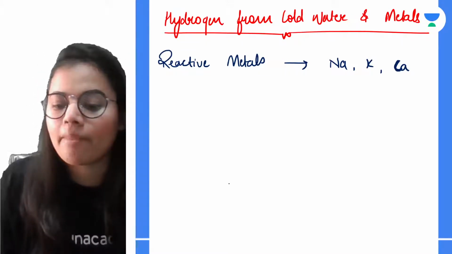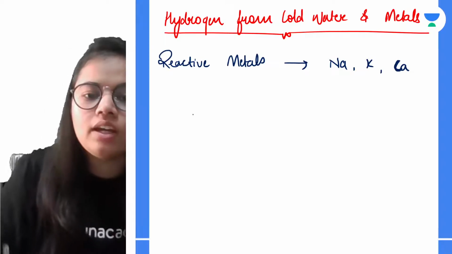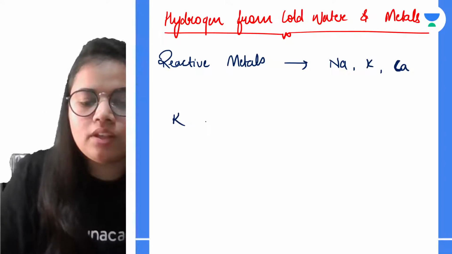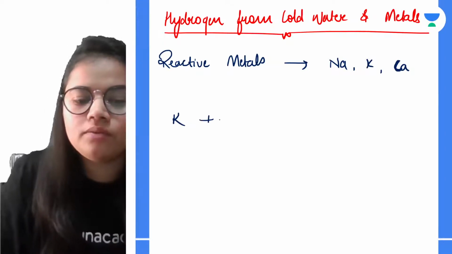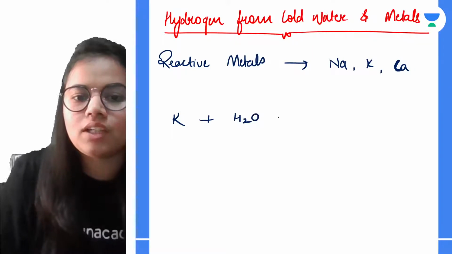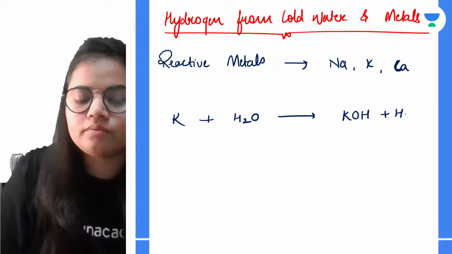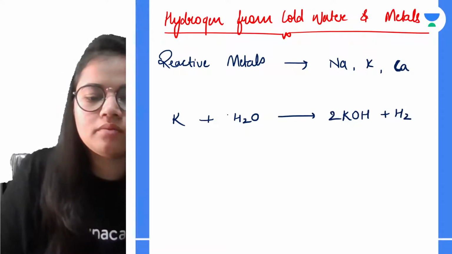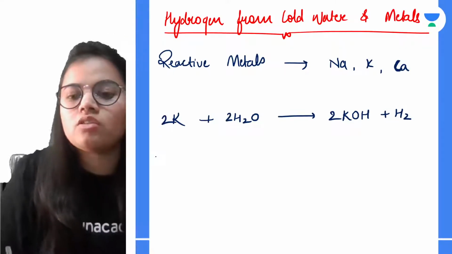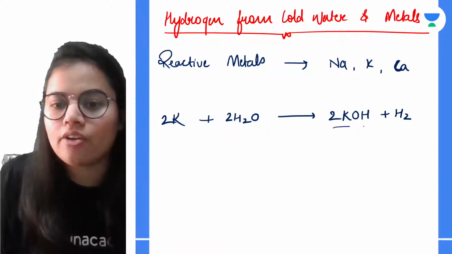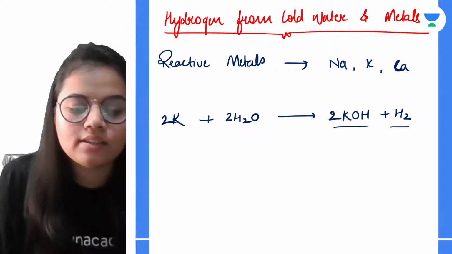For example, potassium. If it reacts with water, kindly remember to balance the equations. It gives the hydroxide and hydrogen gas.